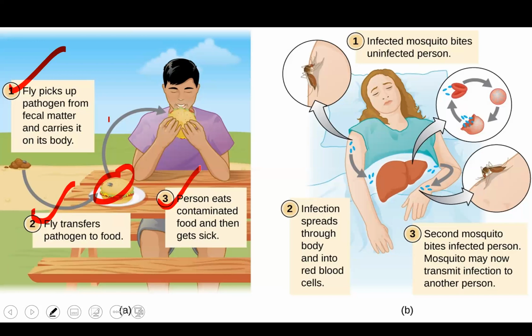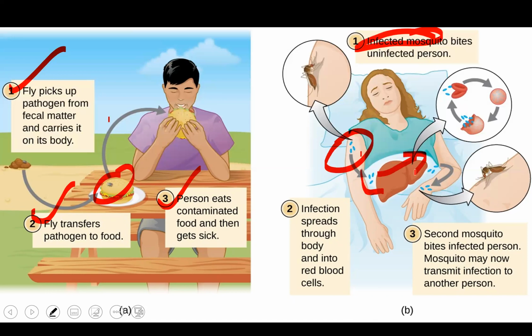Infected mosquitoes bite an uninfected person. Infected mosquitoes means which have some kind of pathogens, some kind of infection, that bite an uninfected person, which is a healthy person. When that mosquito bites, the infection is spread through the body, and into the red blood cells, it goes into your transport system.